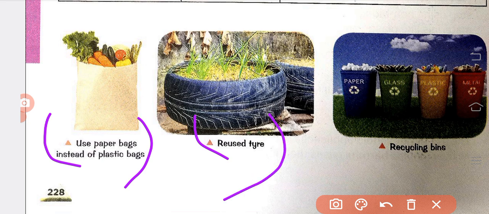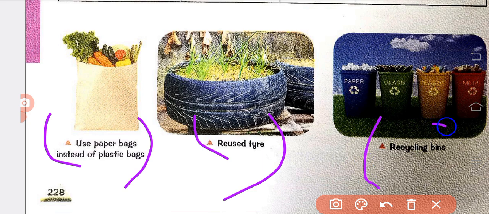Next, reuse the tire. If our car's tire is punctured, we will throw it and buy a new tire and fix it on the car. But it can be reused. We can reuse the tire for growing plants or for crafts. So we should not throw things away. We should not pollute our environment.